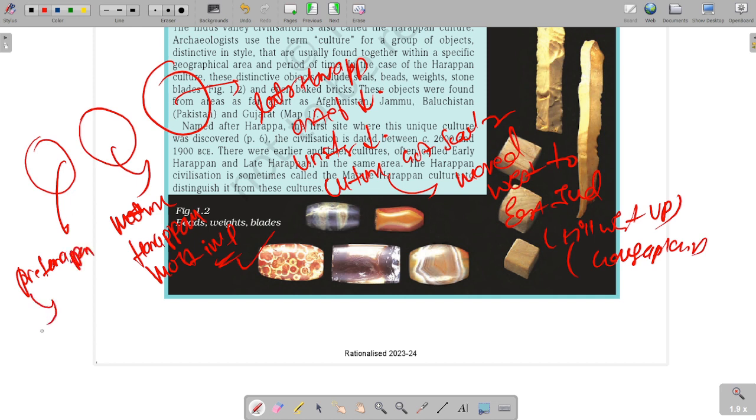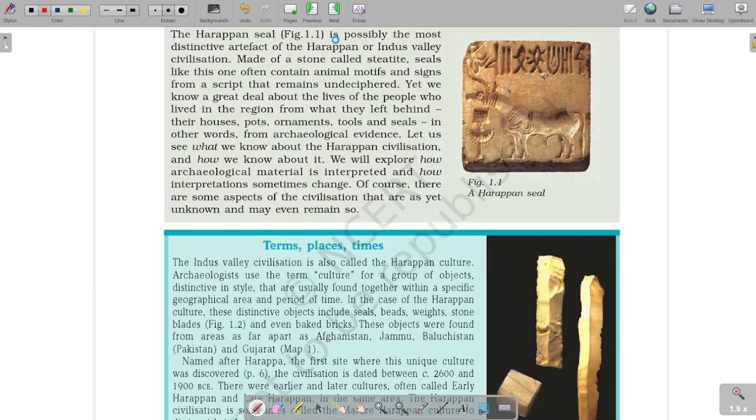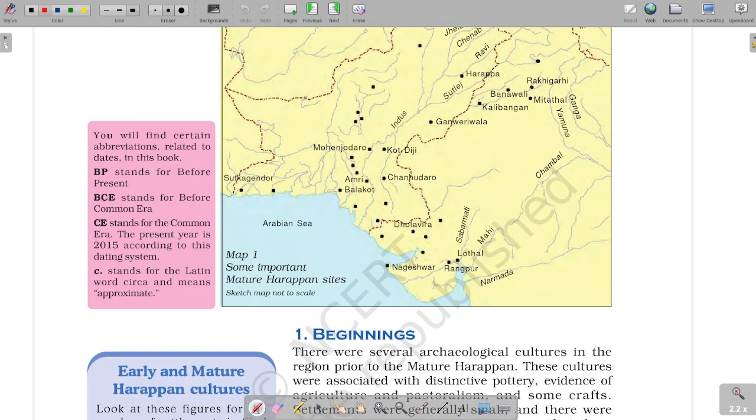At this time also, the artifacts were of less variety, and their uniformity was not as great as in the mature Harappan phase. These are the three phases that are majorly talked about in detail, but we will see the mature Harappan phase.